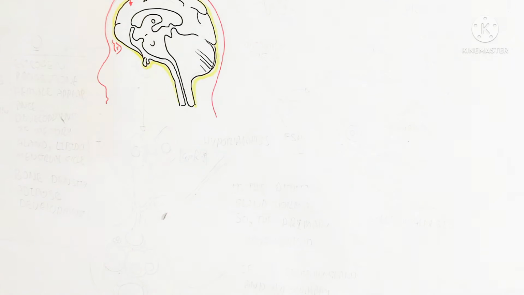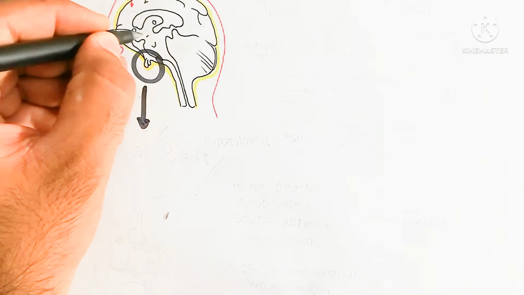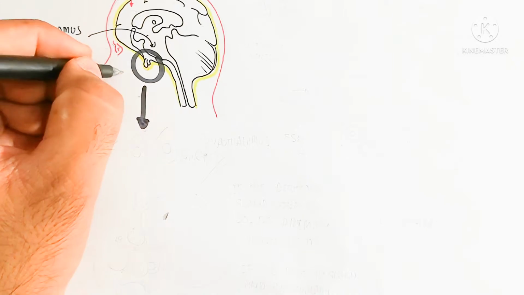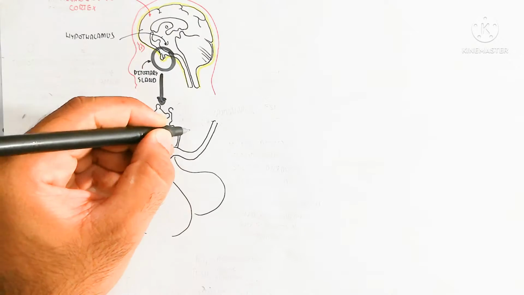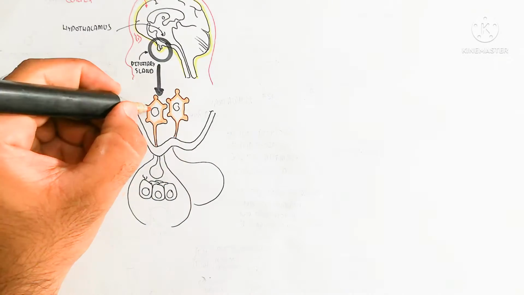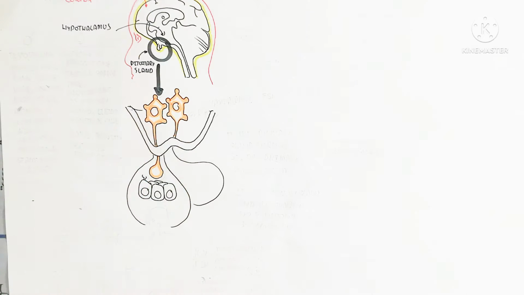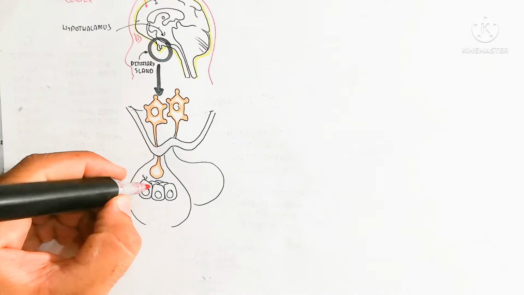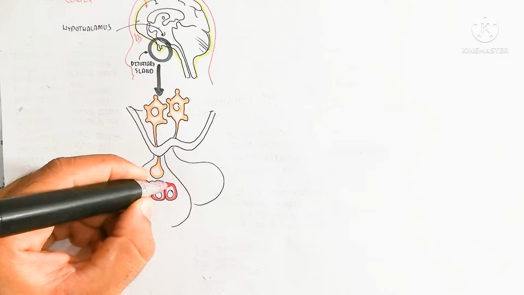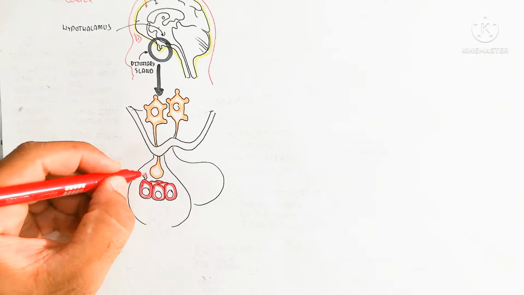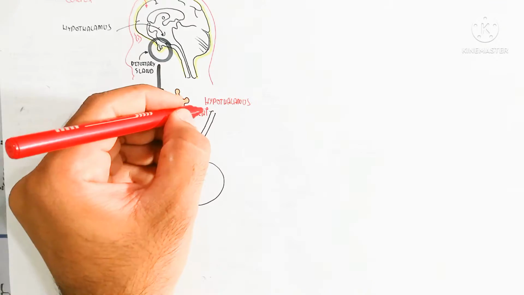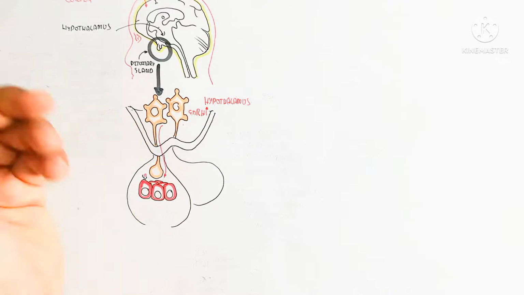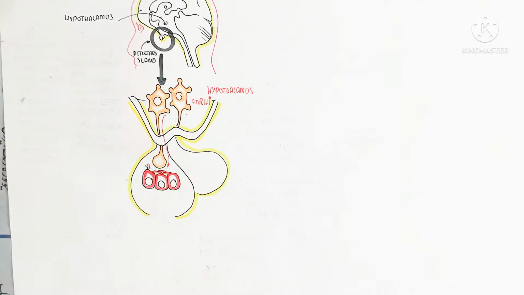This is the higher brain, the midbrain, which contains the hypothalamus and pituitary gland. The pituitary gland is involved in the major process of homeostasis for gonad development in the stage of puberty. At the onset of puberty, the hypothalamus is activated and stimulated to release gonadotropin releasing hormone, which will stimulate the